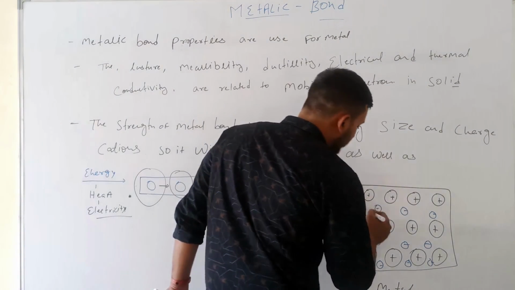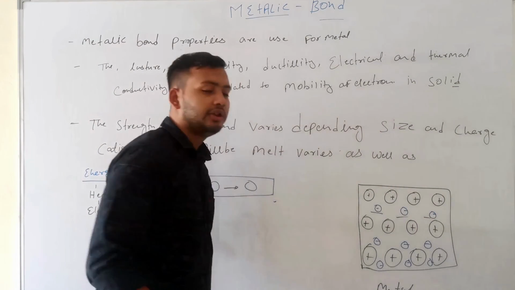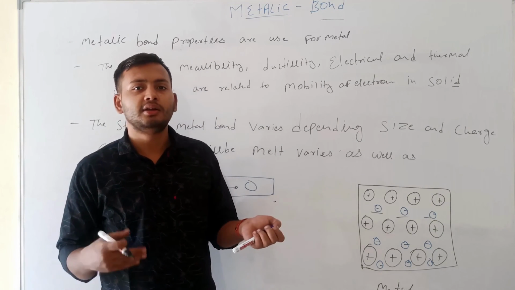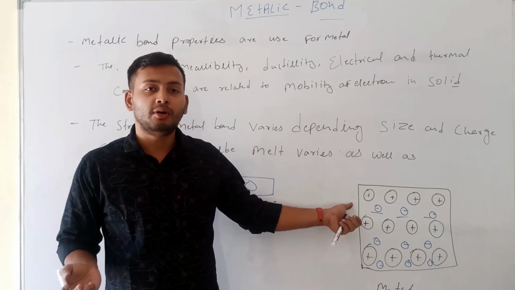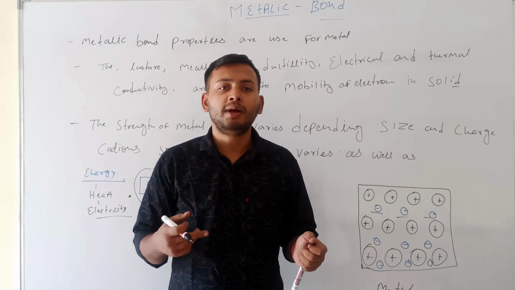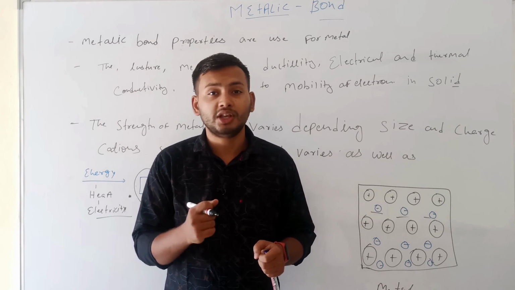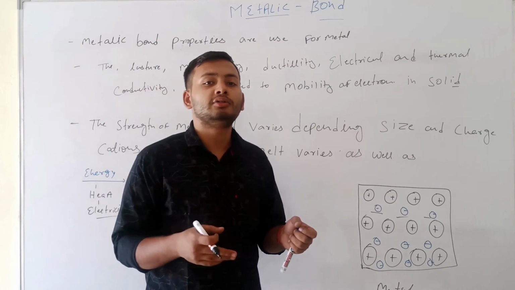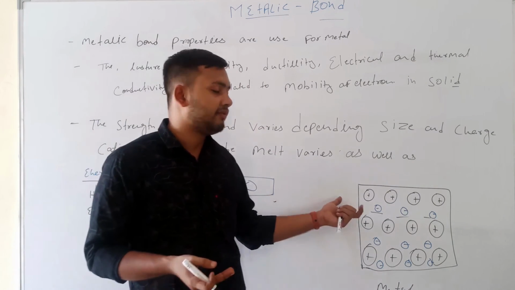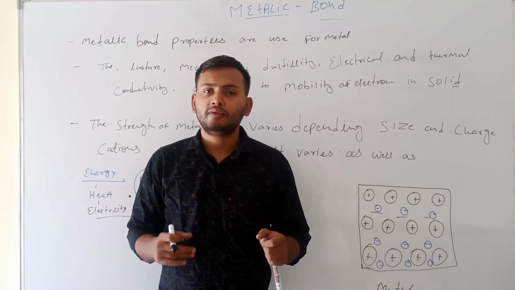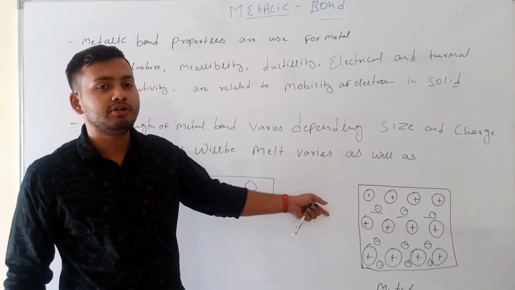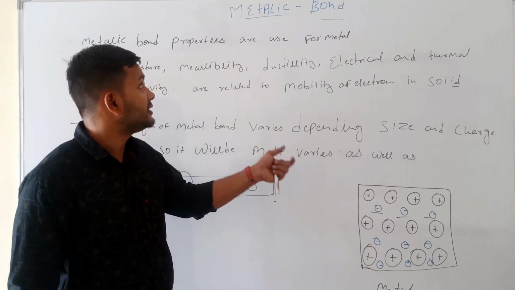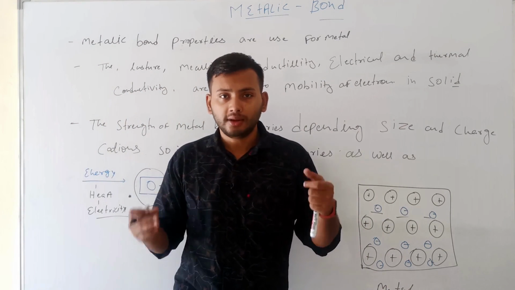In this particular metallic bond, electrons move easily, so conductivity is easy. In the ionic bond, in the solid form, the movement and movability of electrons is not possible, so ionic bonds are not conductors of heat and electricity. In the molten form, the movability of electrons in ionic bonds is possible, so molten ionic compounds are conductors of heat and electricity. In metallic bonds in the solid state, they conduct heat and electricity. So this is what we discuss about metallic bonds.